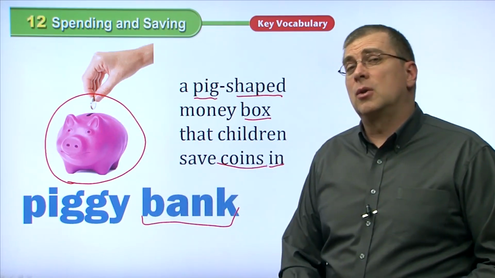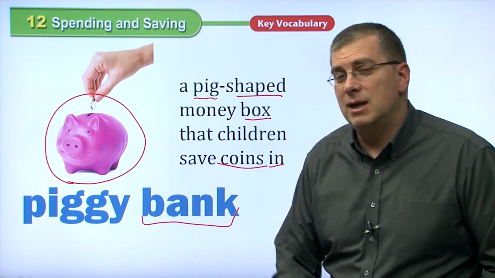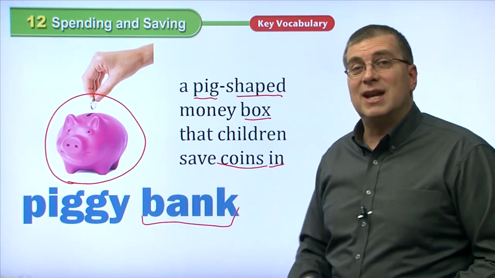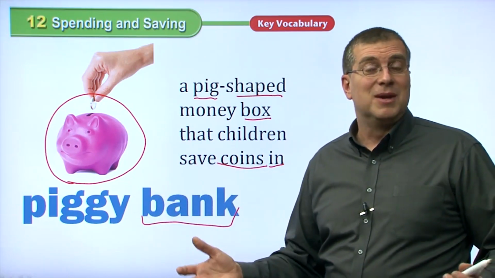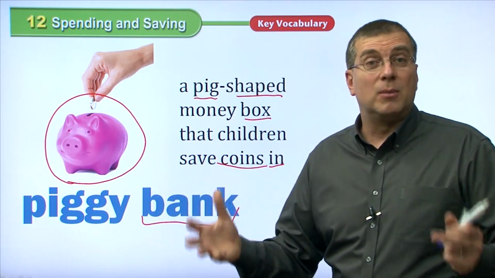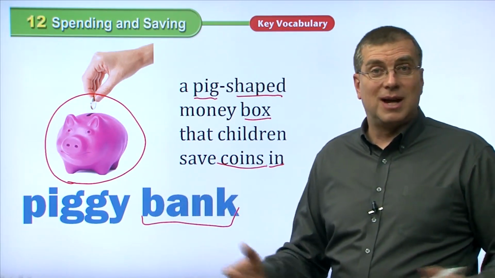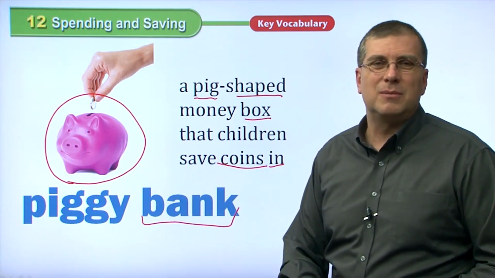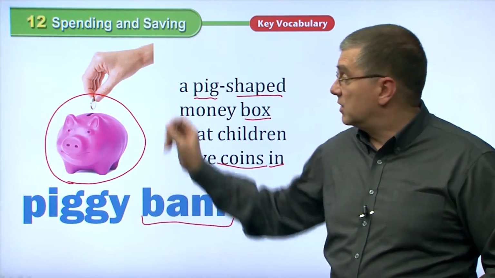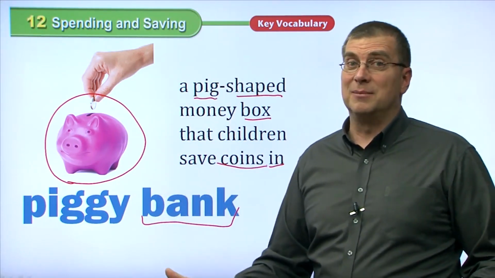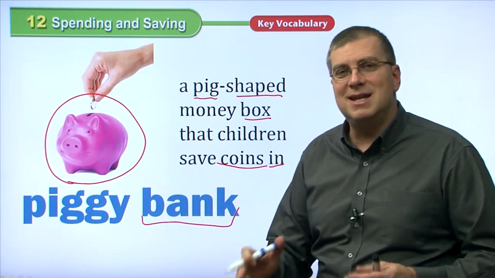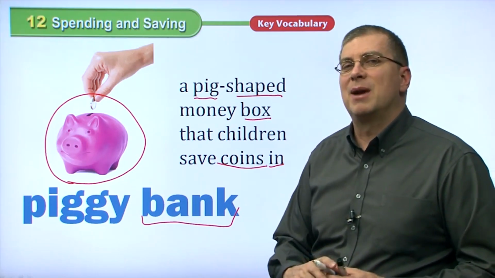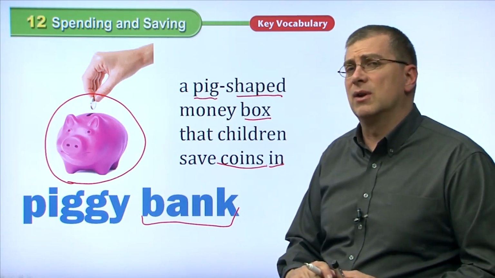It's interesting because Koreans think pigs are lucky, right? If you have a dream about pigs, you think, wow, I'm going to get a lot of money. It's very interesting. In America, we have this similar idea. If you have a pig, you know, farmers who have big fat pigs, they're rich, right? So that's why the bank, the little toy, it's like a toy, but it's something useful. It looks like a pig because if you fill it up with coins, you have a lot of money. So you see, Korean and American ideas are very similar. Actually, it's probably similar all around the world, right? People have the same ideas, many of the same ideas in many different cultures.